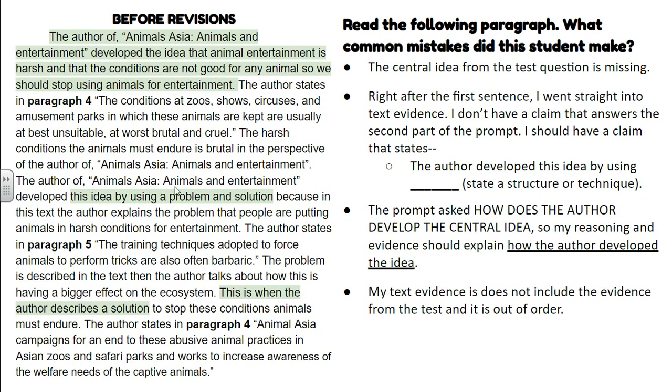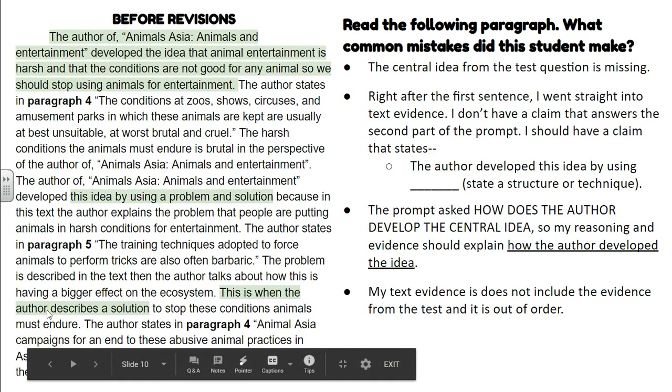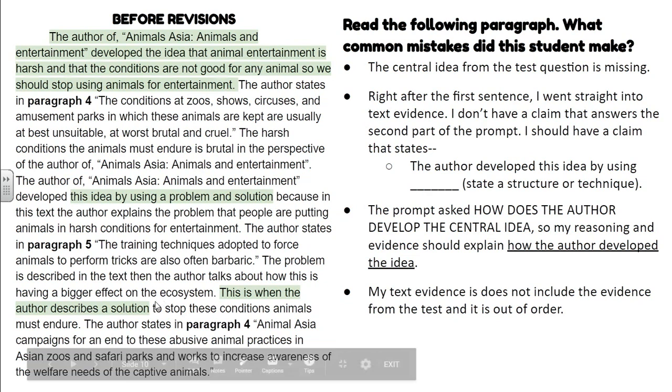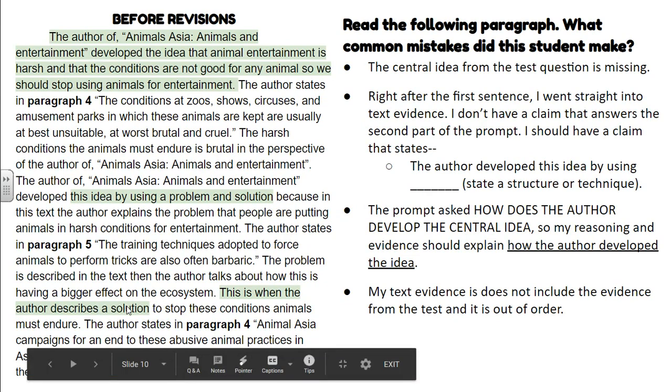Again, the answers to the questions are used for the claim. Another thing is the prompt asks, how does the author develop the central idea? So the reasoning that's used needs to convey that. It should explain how the author developed the idea. This is when the author describes the solution. This is not explaining it. You need to explain how this is the solution. You need to explain how the author is using this solution to convey this idea.